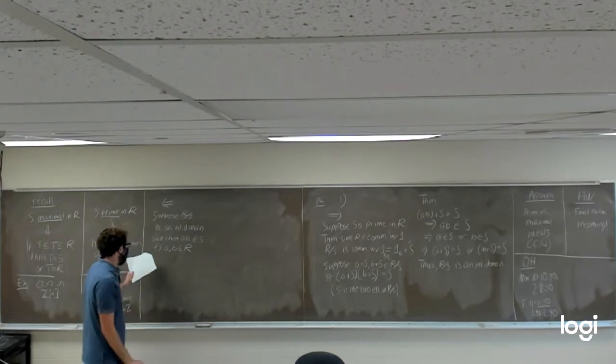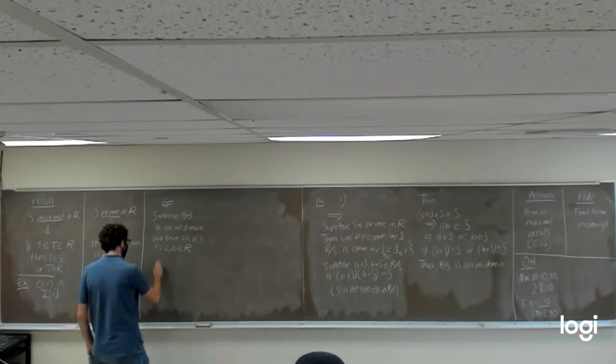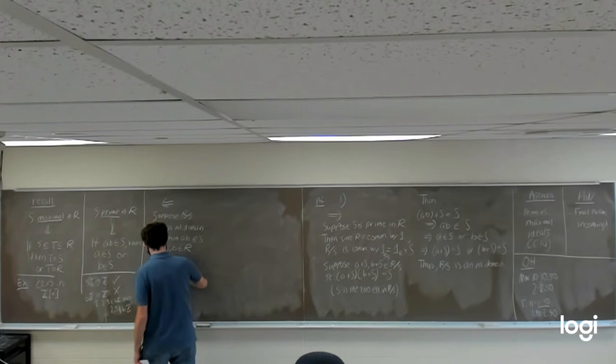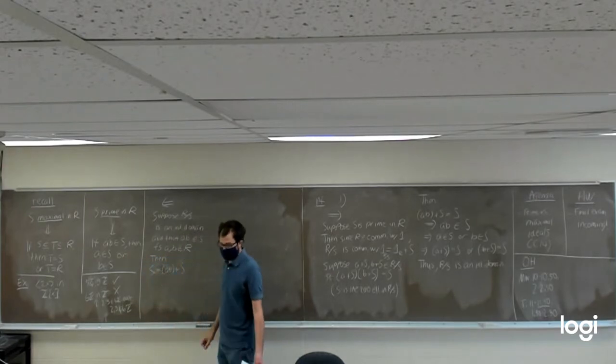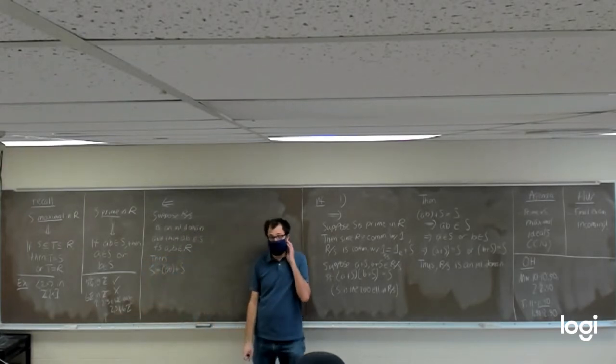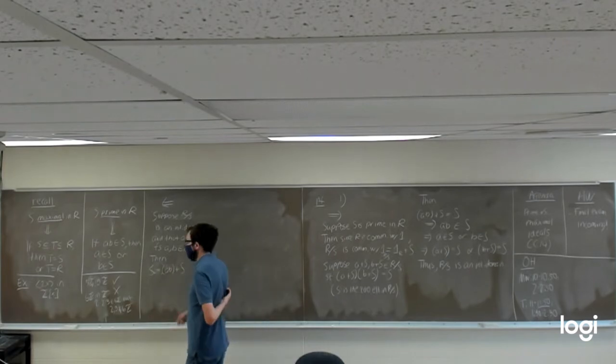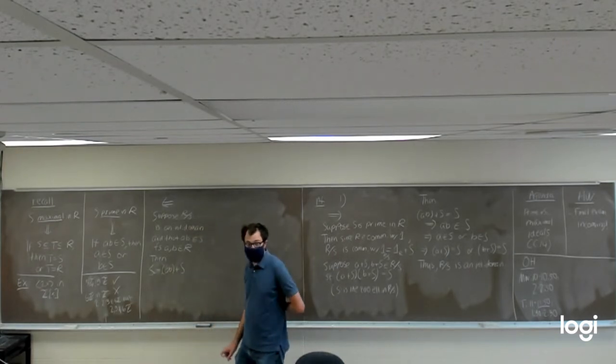Well, if AB is in S, then that tells us that if we were to take AB plus S, we would get the same thing as S. AB is an element in our ideal S, so adding it to S just gives us back the same set of elements as the original S. But what do we know about AB plus S?